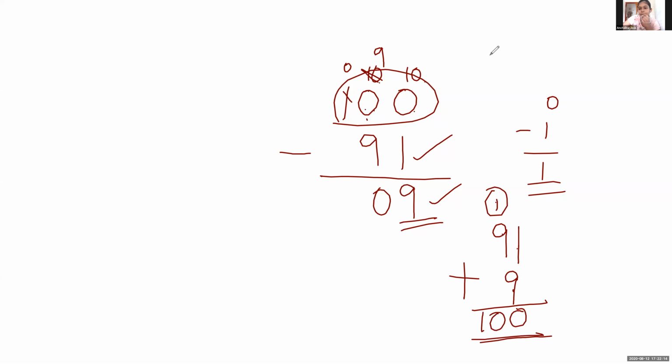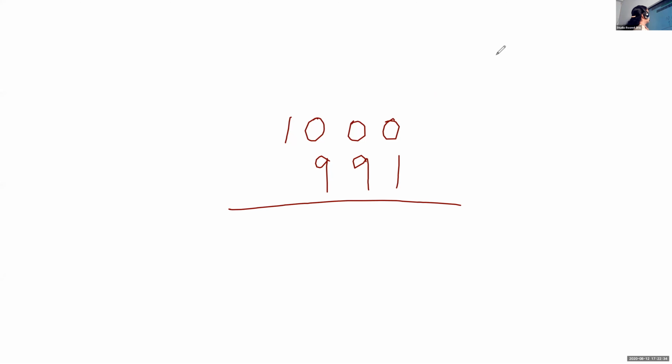Okay, ma'am. Understood? Okay. We will do one more like this. Big numbers also are the same as this. Yes, all the numbers we will do the same way. Okay, ma'am. So if I want to take 991 from 1000, what will I do?